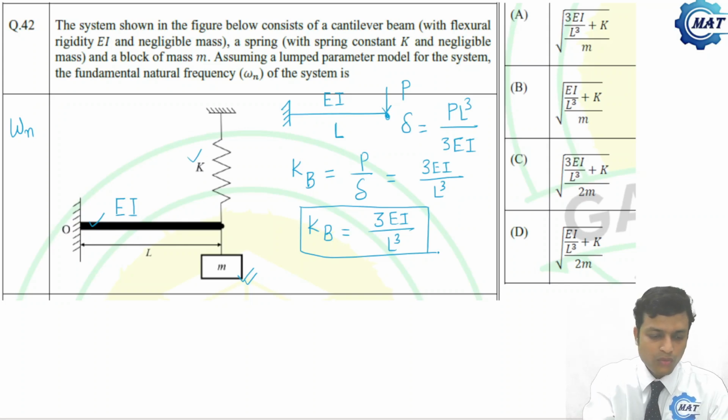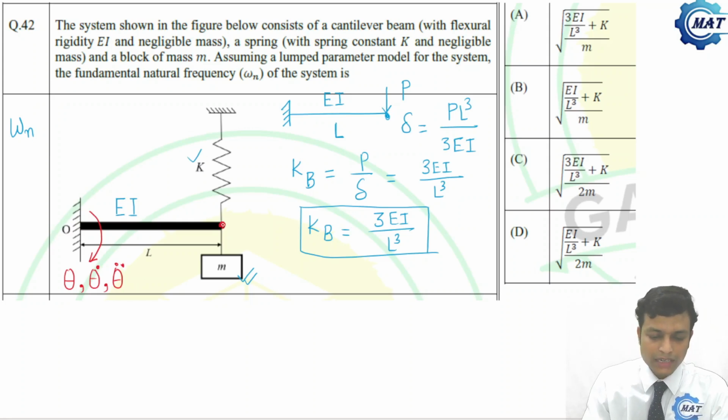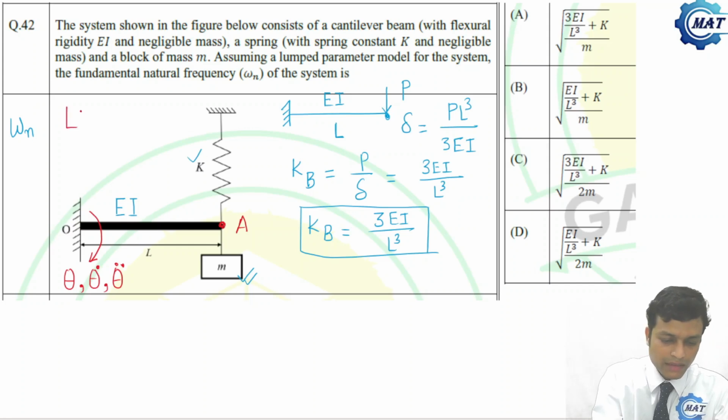Okay. Now, how to find the natural frequency? What we shall do? This is the equilibrium position. We shall disturb the system from the equilibrium position by deflecting it by a very small amount. Angular deflection is theta, angular velocity is theta dot, and angular acceleration is theta double dot. Due to that, what is the linear deflection at this point? Say the beam is OA. The linear deflection is L theta, linear velocity L theta dot, linear acceleration L theta double dot.